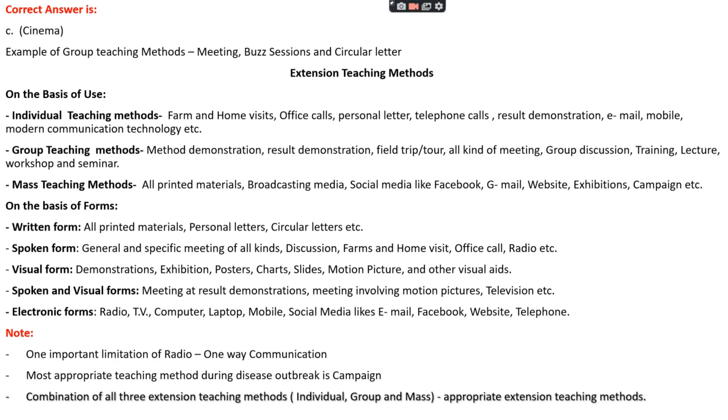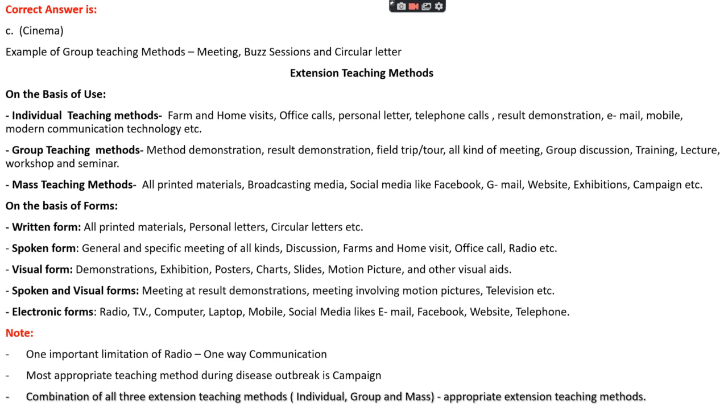First is written form: all printed materials, personal letter, and circular letters come under written form. Similarly, general and specific meeting, discussion, farm and home visit, office call, and radio come under spoken form. Demonstration, exhibitions, poster, chart, slide, motion picture, and visual ads come under visual form. Meeting with result demonstration, meeting involving motion picture, and televisions come under spoken and visual form. While radio, TV, computer, laptop, mobile, and social media like email, Facebook, website, and telephone come under electronic form.